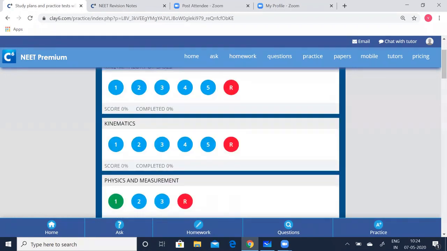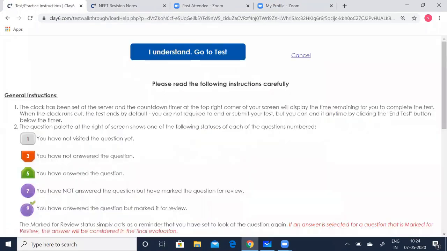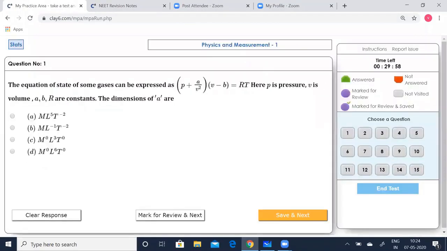So we have chapter-wise question tests, and now this is the green bubble. The green bubble indicates that you have taken the test already, but you can take it any number of times. So I'll click Take Test. Now I go to the test, and the questions appear here. Let me minimize this. Now let me go to the first question.